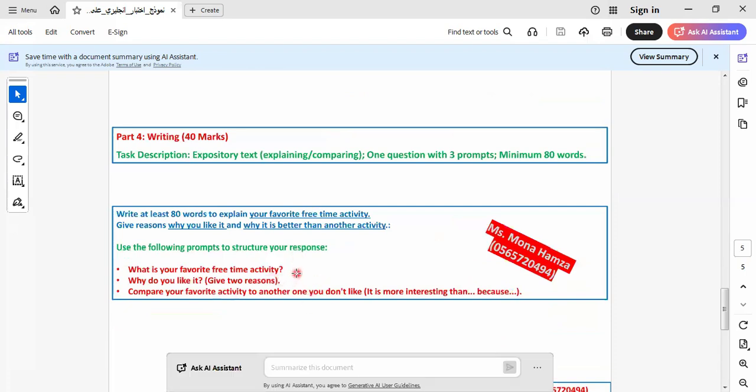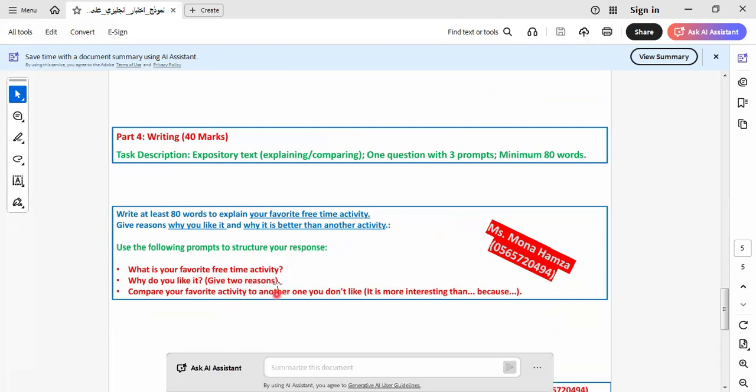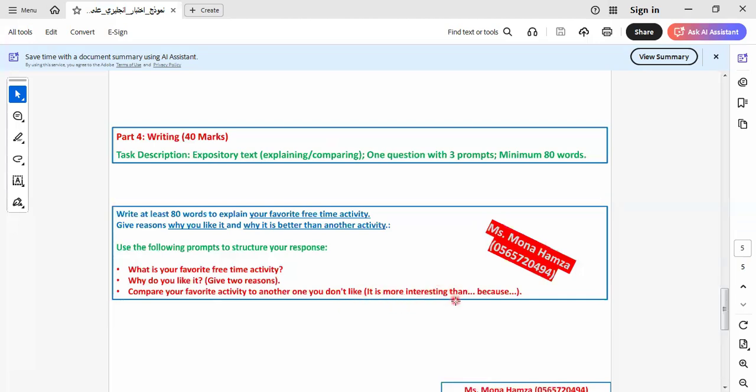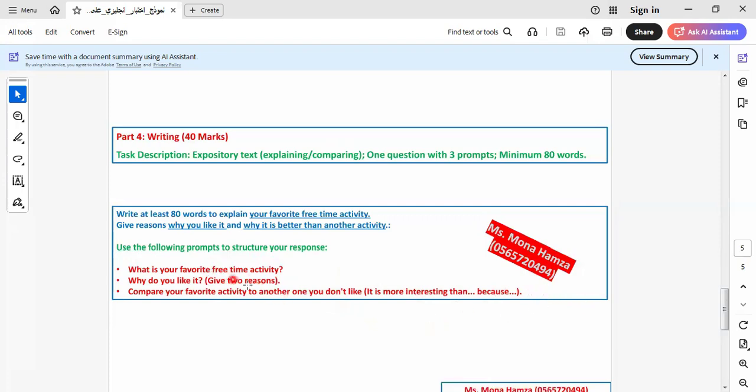This is the paragraph about the activities that you like. So here I can select an activity and write the reason for this activity and compare my favorite activity to another one. We'll say it's more interesting than another because of something. For example, I say about my favorite free time that I like playing football.